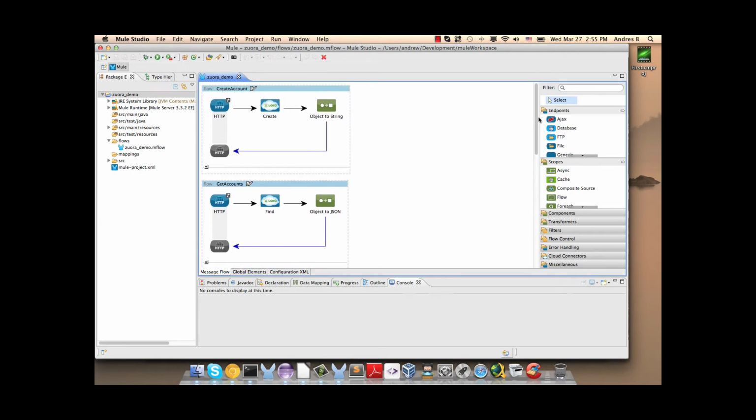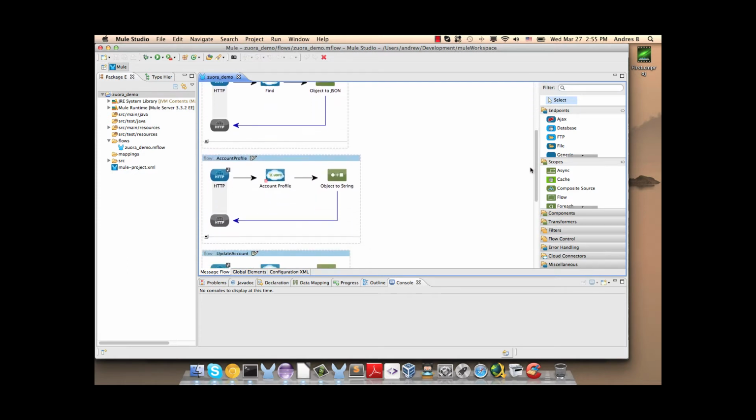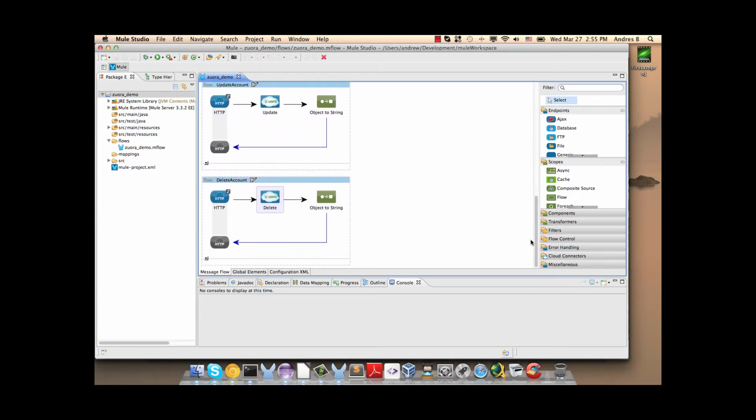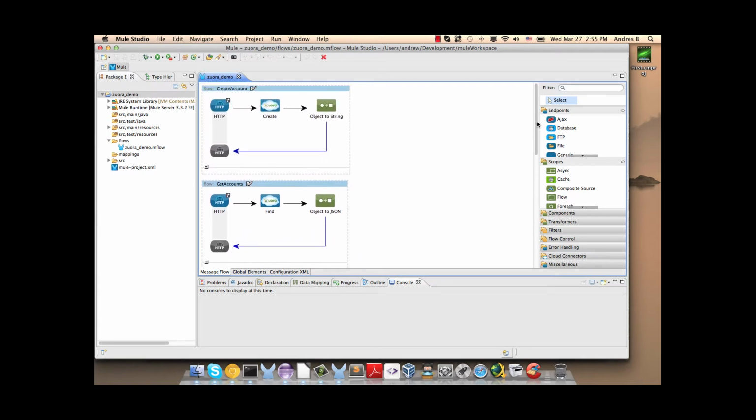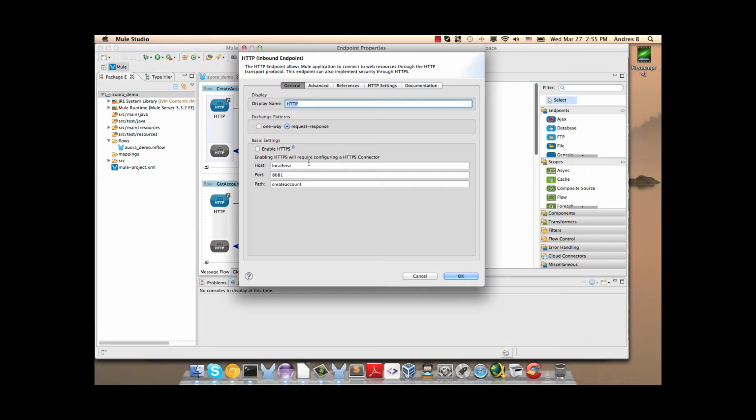As you can see here, I have created 5 flows. We are going to use one by one. First of all, we have the create account flow. We will write here create account.